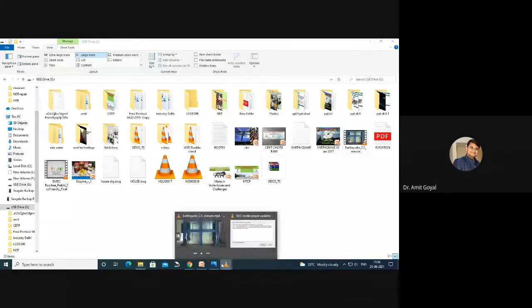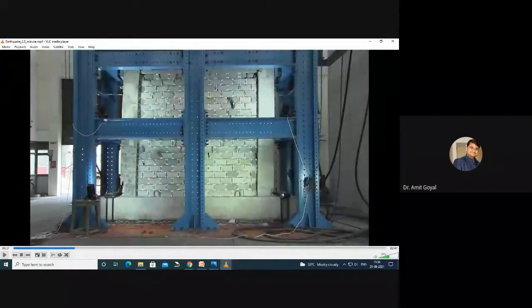So Harunji, that is out of plane movement of the wall. This is the in plane movement. If the earthquake force is in this direction, this is in plane. Now if the force is in the perpendicular direction, then the action of this wall is out of plane. Out of plane means we are throwing this wall outside. Then it will collapse totally. That is called out of plane failure of that wall.